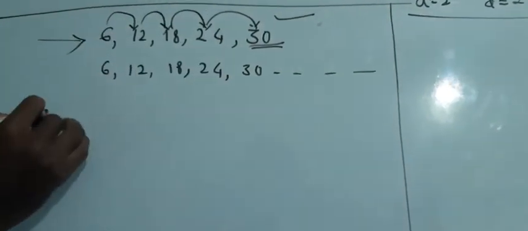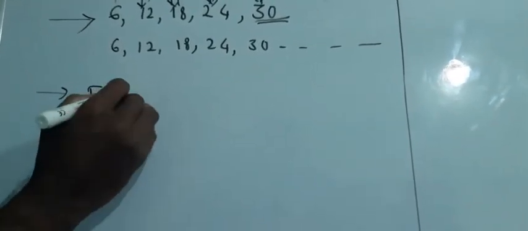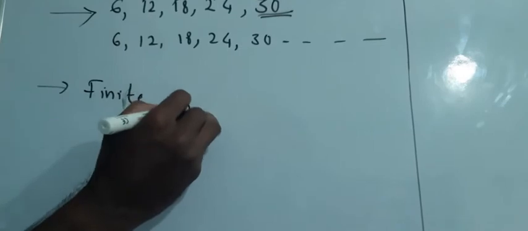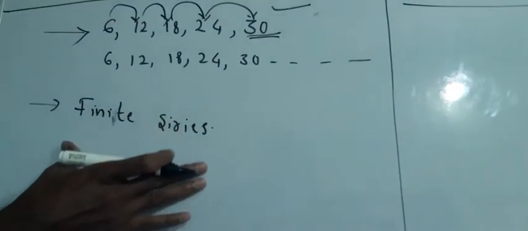Since we can count the terms, this is called a finite arithmetic progression series.